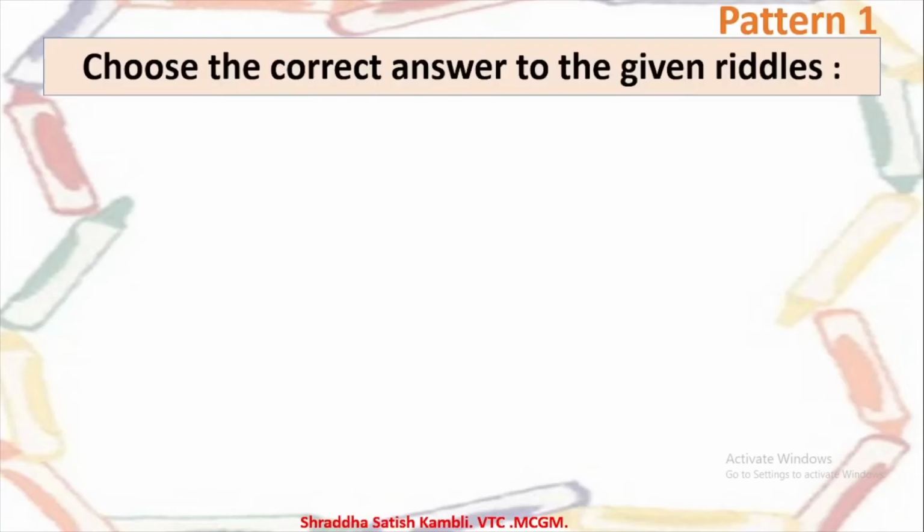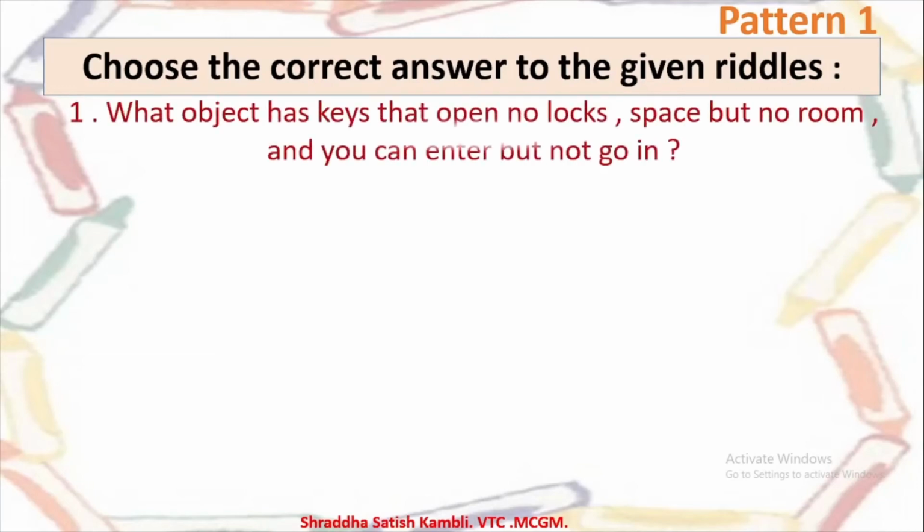So let's take the first question in pattern 1. Choose the correct answer to the given riddle. So here comes your riddle. What object has keys that open no locks, space but no room, and you can enter but you cannot go in? See, it has got keys but you cannot open any lock with those keys.